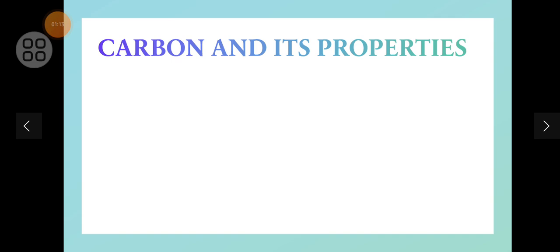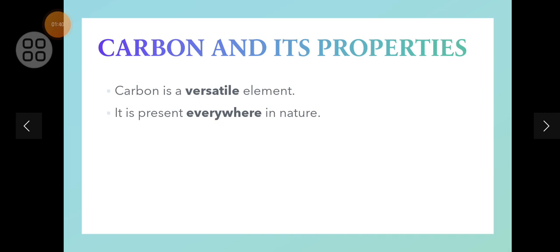But now we are going to study something else about carbon, right? First of all, we should be aware of this thing that carbon is a versatile element. When I talk about a versatile element, it simply means that it is present everywhere in nature, like even where you are sitting at that point of time also the carbon is present. In your clothes also the carbon is present. It is present everywhere in nature.